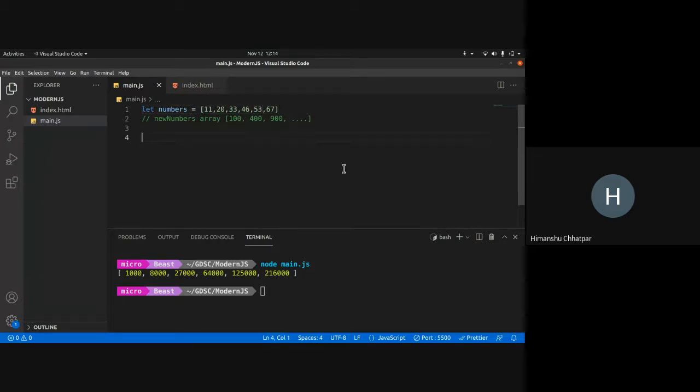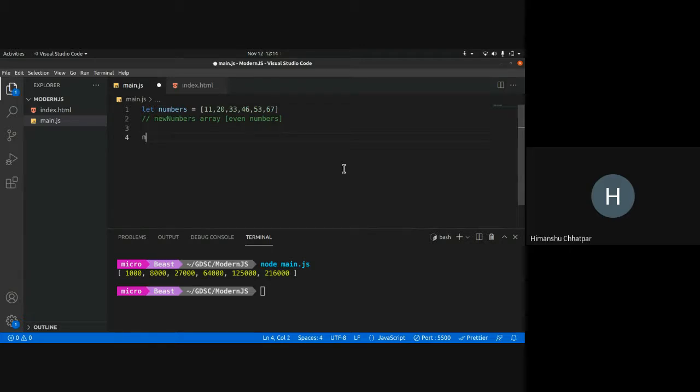So now what I want to do is make a new numbers array that has all the even numbers, right? So again, the traditional way would be to loop through the array, make a new array called even numbers or something, and check if the number is even or odd. And if it is even, push it into the new array, else don't push it, right? So this logic is simplified by filter.